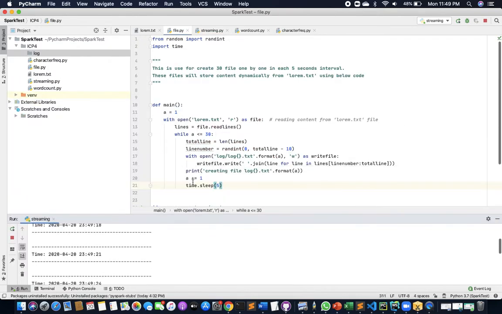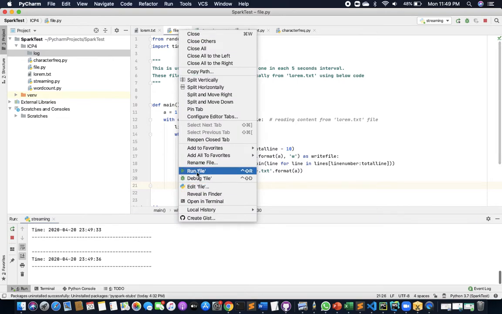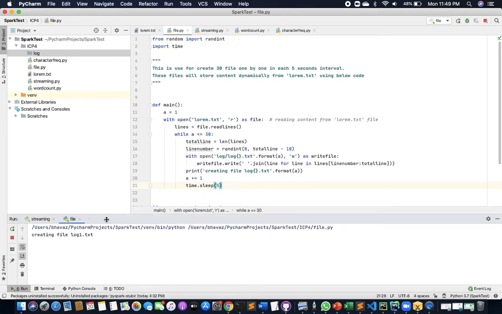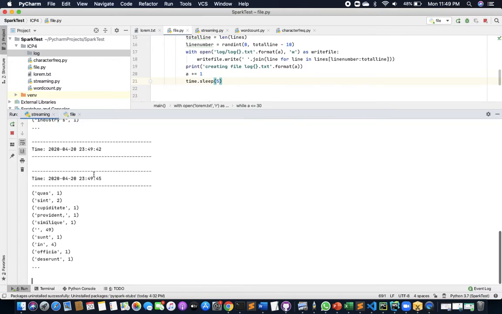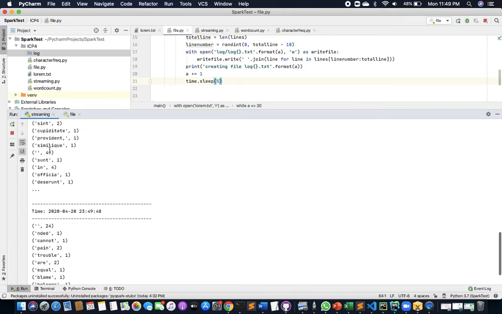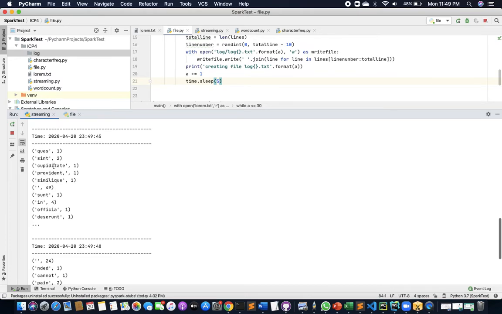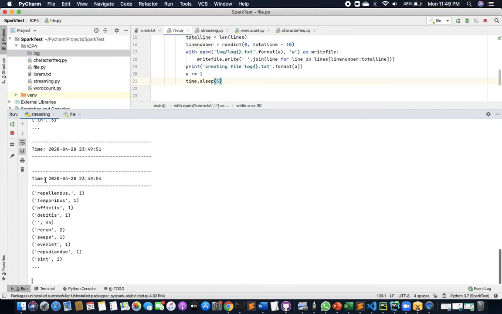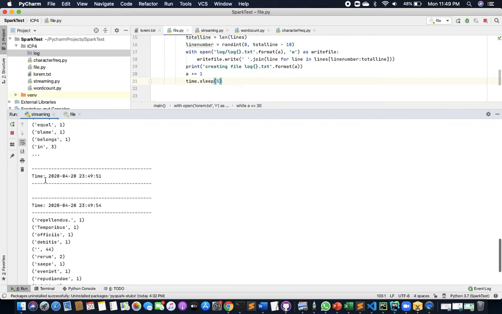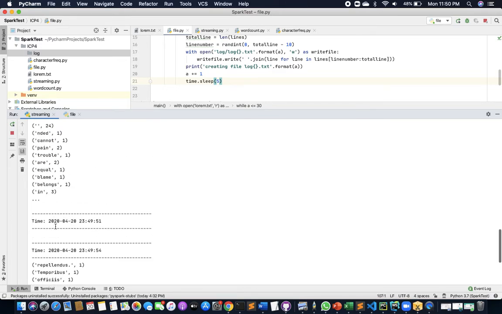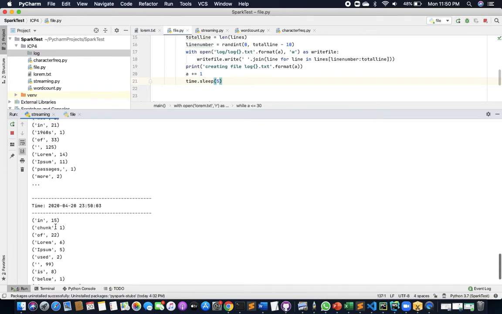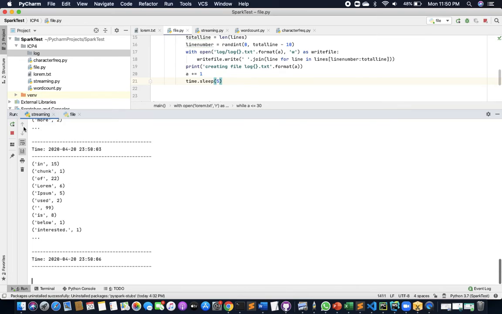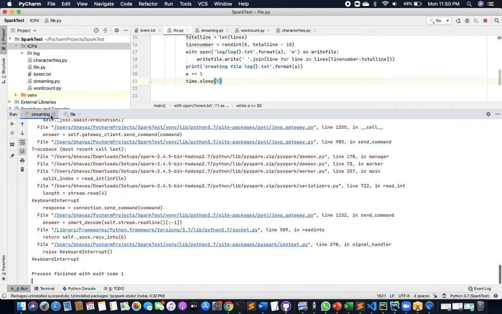So now I'll be generating the log files. As you can see, the log files have been created here. So I'm getting the word count of those log files from here. It will continue till all the log files are generated and all the data is retrieved. So I think this is enough for the first task. I'll be stopping it here now.